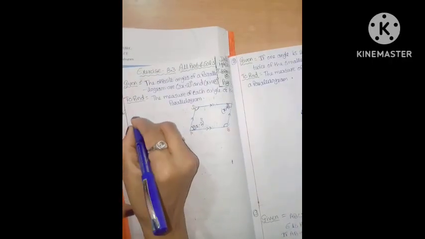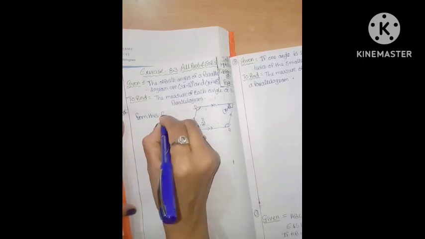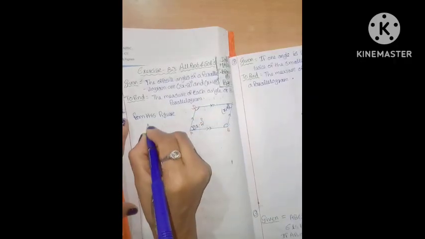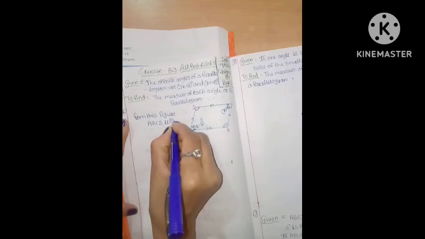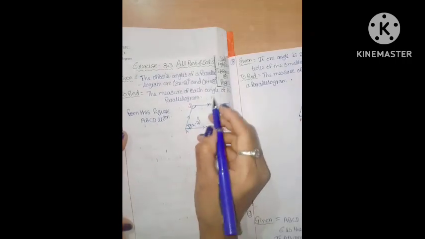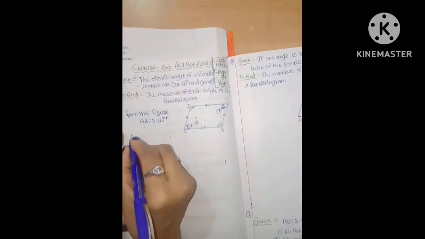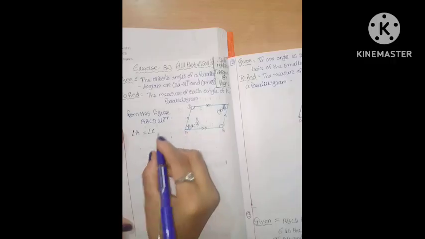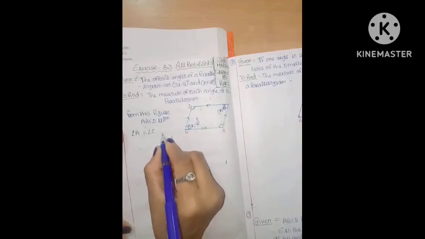From this figure, a parallelogram is given. ABCD is a parallelogram. In a parallelogram, opposite angles are equal, so angle A is equal to angle C. Why is it equal? Because opposite angles are equal.